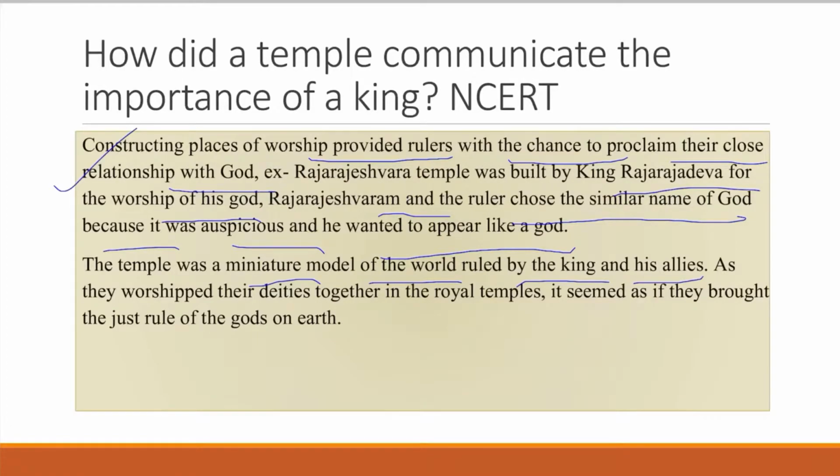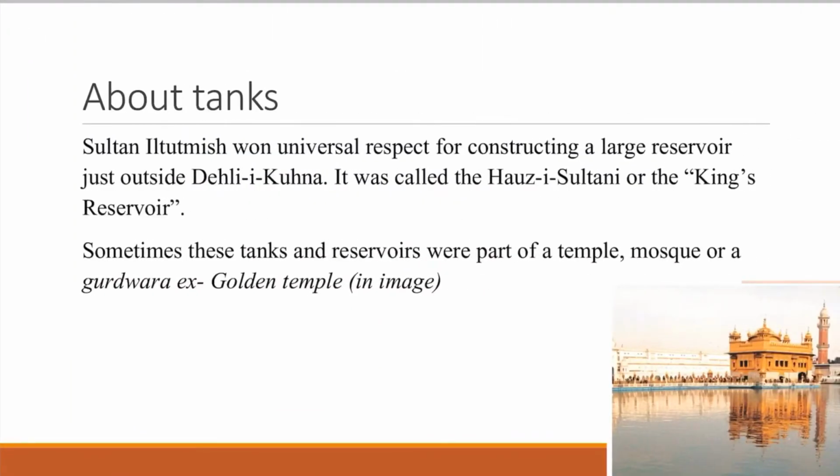Who are they here? Kings and allies. As they worshipped their deities together in the royal temples, it seemed as if they brought the just rule of the gods on earth. So, can you solve this NCERT question? How did a temple communicate the importance of a king? Kings basically impersonated the personality of the god, by building royal temples and by choosing a name similar to their god.